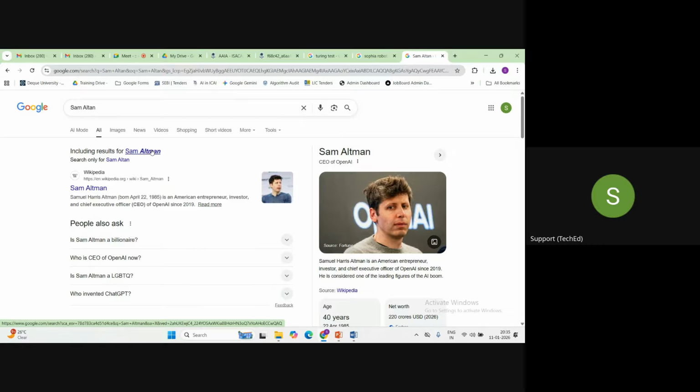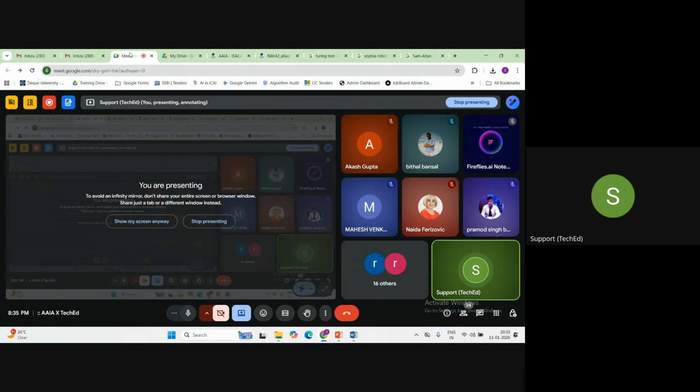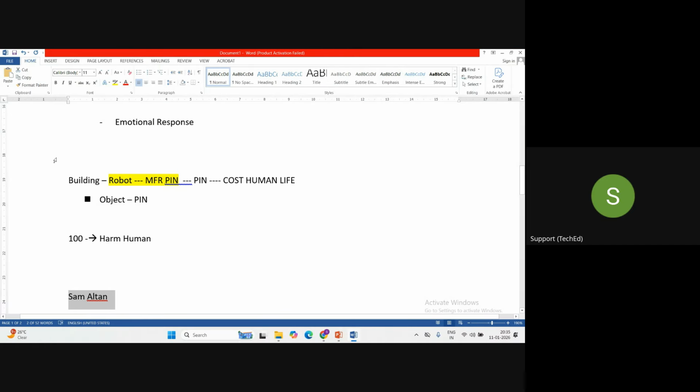CEO of OpenAI. Sam Altman has claimed that OpenAI already knows how to build AGI. He says that we already know how to build AGI, and by 2027 or early 2028, we will be able to produce AGI as well.